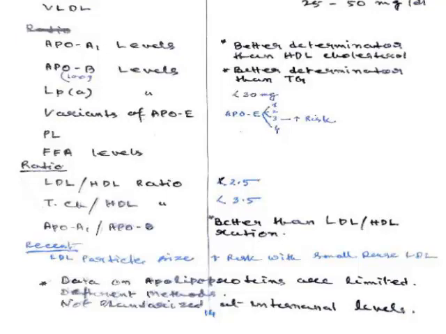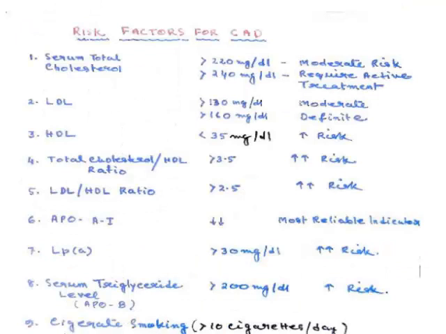So once again, I'm going to give you the risk factors for CAD, how we calculate different risk factors for CAD. It is always better if you can go through, like serum total cholesterol level, as I have told you, more than 220 gives moderate risk, and 240 is an increased risk. LDL more than 130 is moderate risk, more than 160 is definite risk.